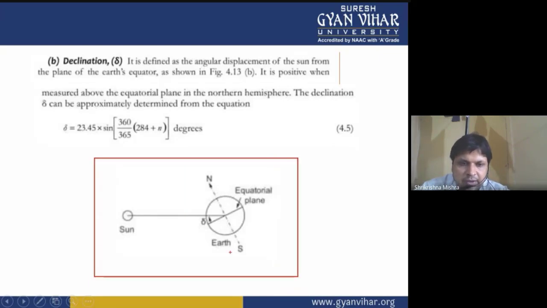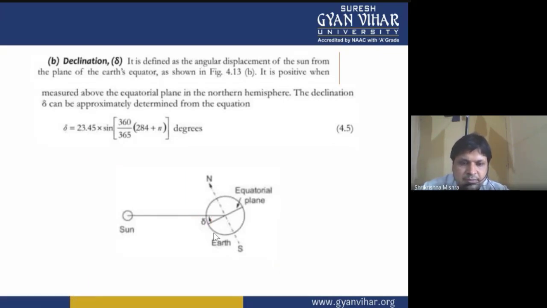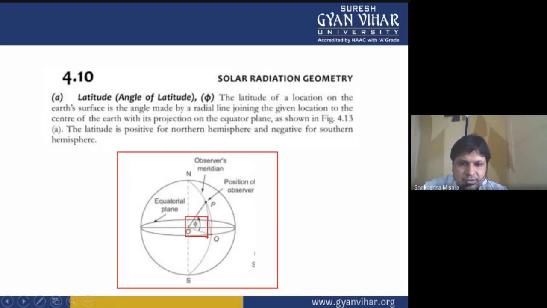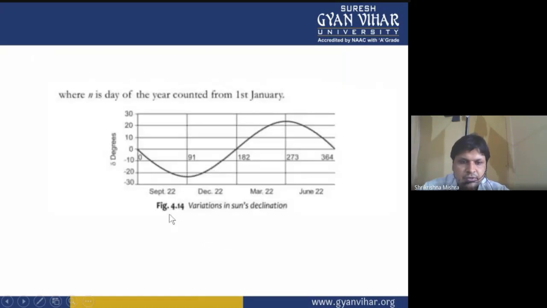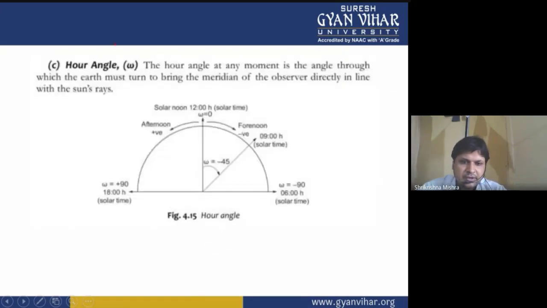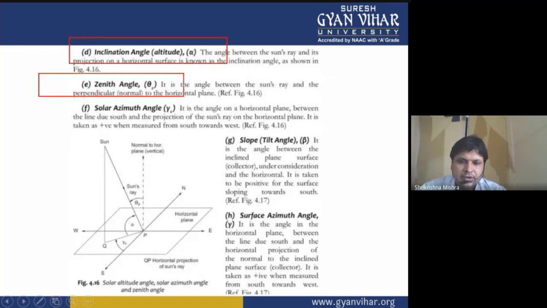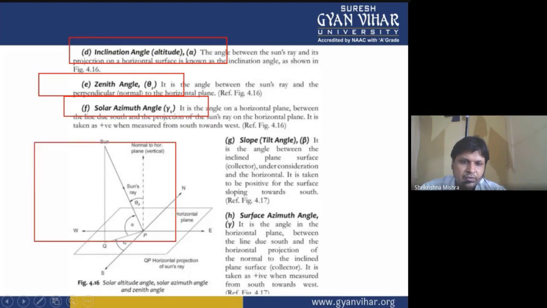The diagram explaining the value of declination angle. Then after this is the latitude angle. Then the third one is your hour angle. This is the hour angle. The fourth one is the inclination angle alpha, zenith angle theta z, and solar azimuth angle gamma s. They can be shown by this diagram.